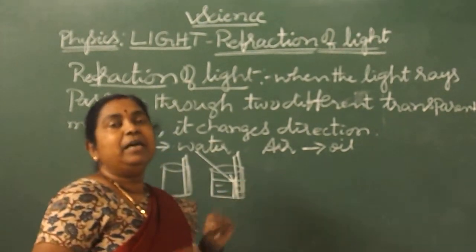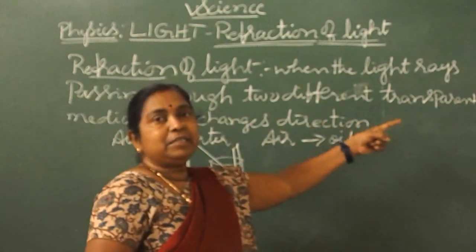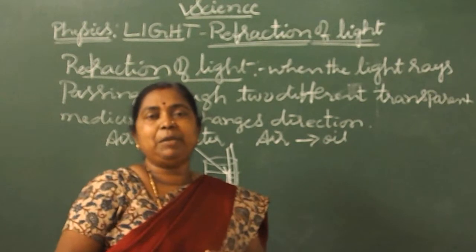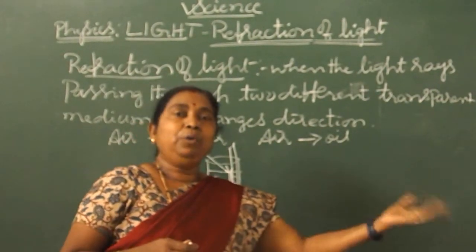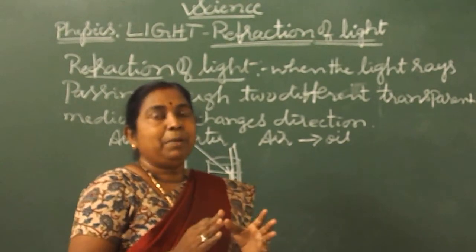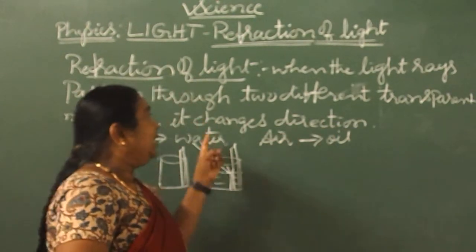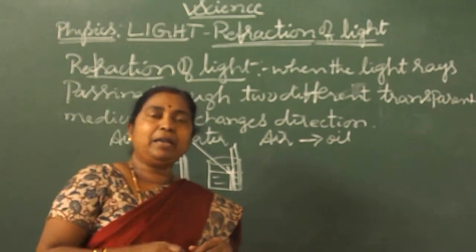Hence we can say that refraction of light is always when light rays pass through two different media. That is what different media means: one is the air medium, the other is a water medium, or water to air, or air to glass. They are all different in their density, but each is constant. When transferring to a different medium, the light changes its direction. It means either it can bend or it can go away.